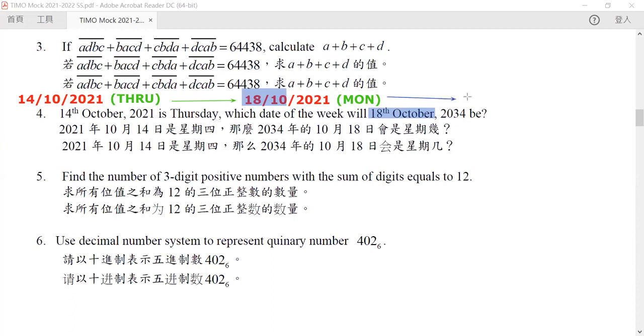Now, if the 18th of October 2001 is Monday, what is the day of the week for the 18th of October 2002?